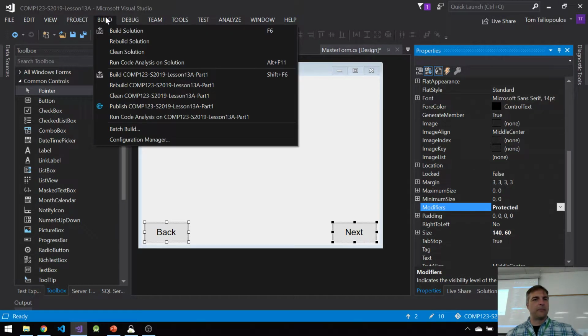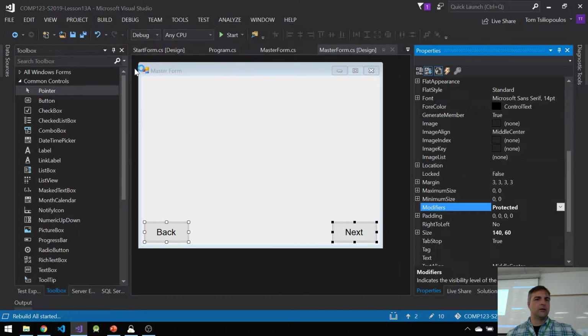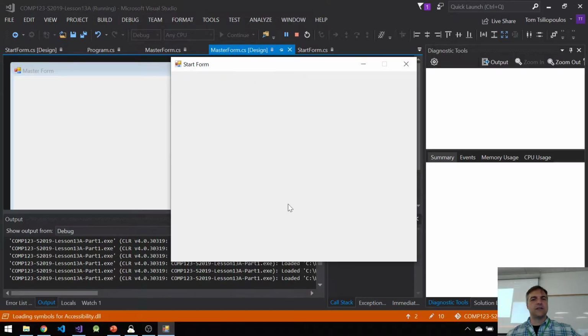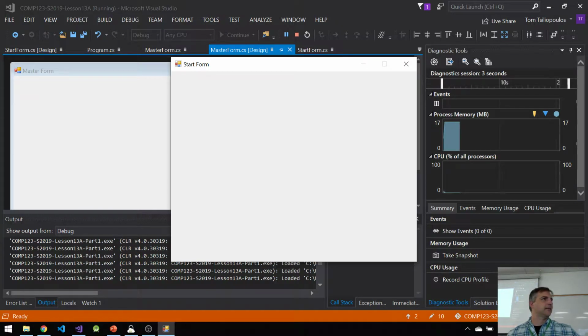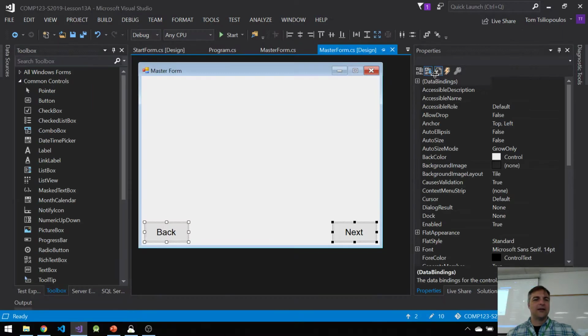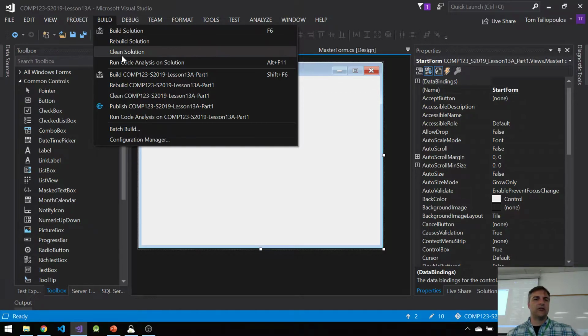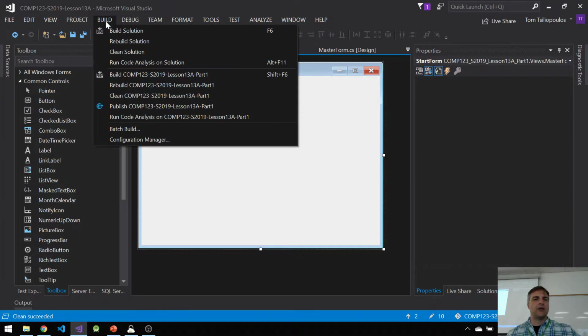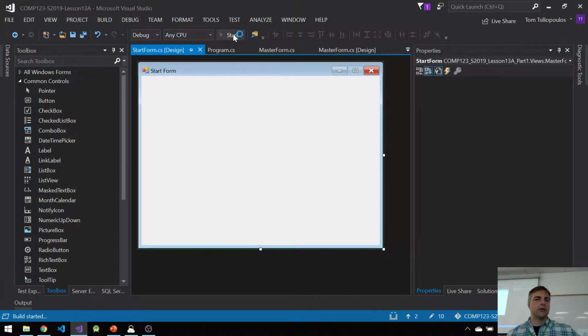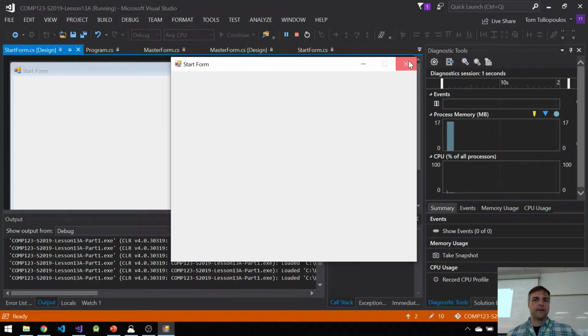So now I'm going to rebuild my project like I did before, rebuild my solution, right? And once I've rebuilt my solution, I rebuild all, then I should be able to run it, and I should see my controls. Oh, man. But this is what I was saying, right? Sometimes what happens is, just like this, even on the start form, you don't even see them. They don't exist, right? So you can try different things. You can try and clean your solution, which erases everything, and then you can try and rebuild from scratch. You can try that. Still nothing.